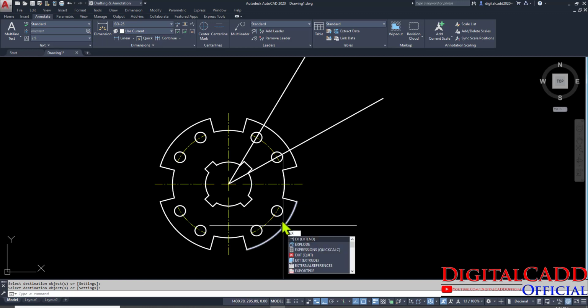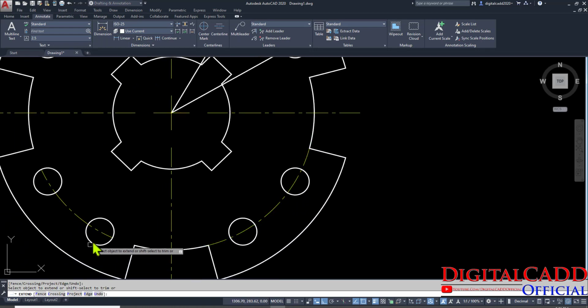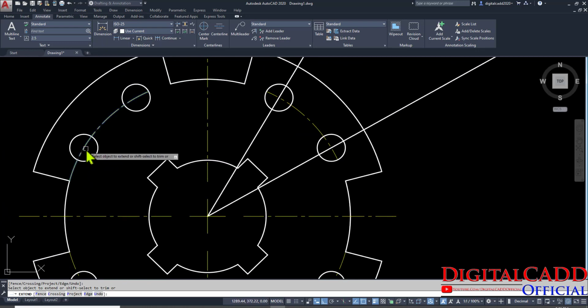EX is the shortcut for extend, just double click, double enter and just click to extend.